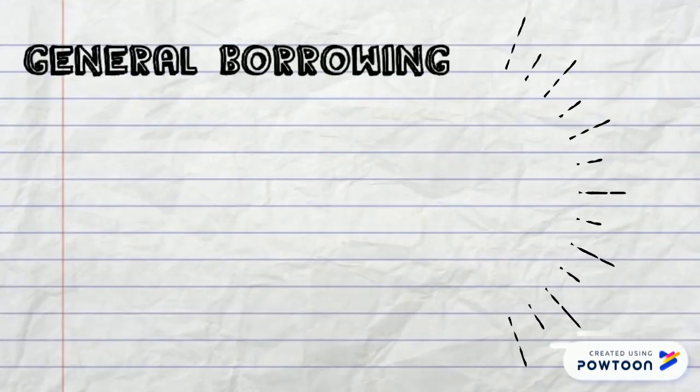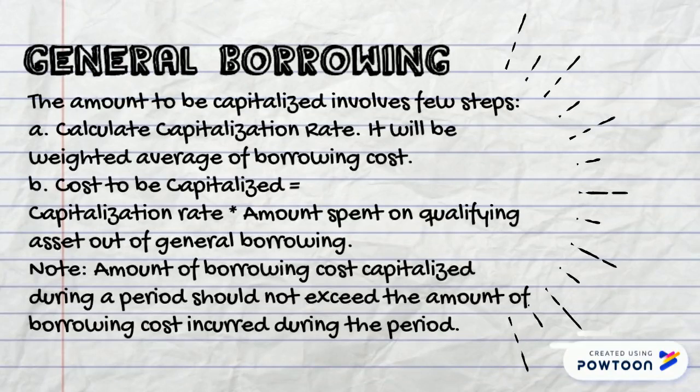The general purpose loan is a loan which the company has acquired, but it has not yet decided for what purpose it will be utilized for. A capitalization rate is founded on the basis of weighted average cost of borrowing from all the loans the company has.